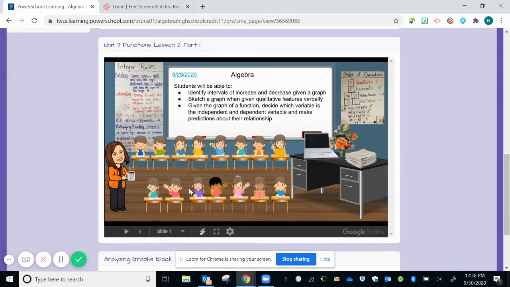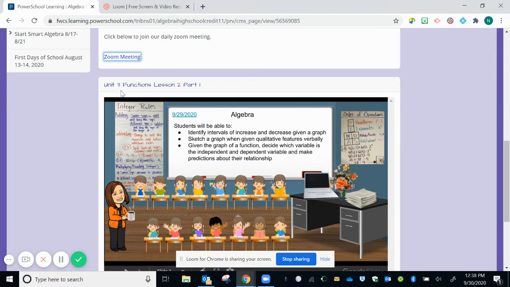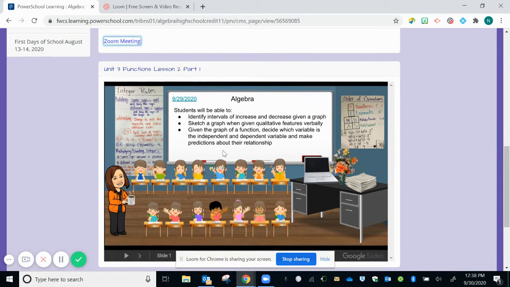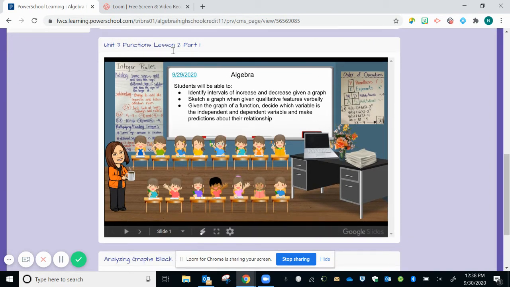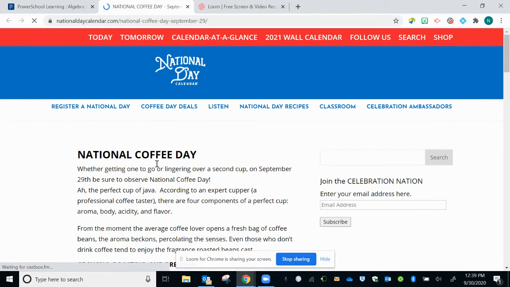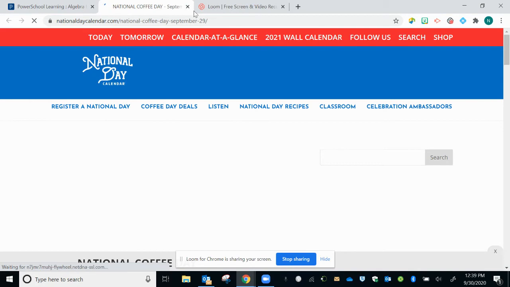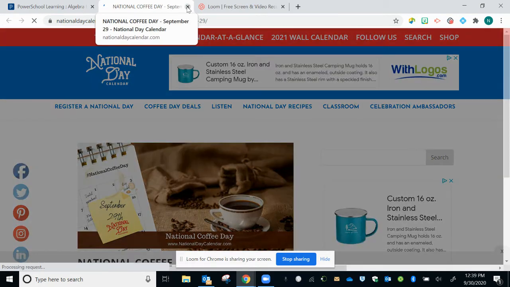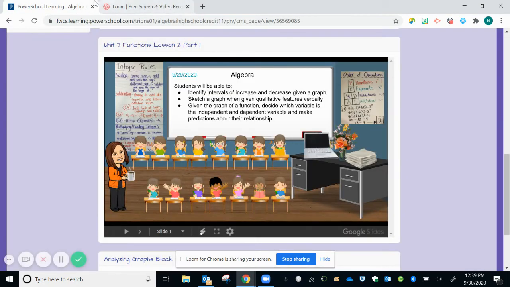Underneath of that is the content for our classroom. So again, we're in Unit 3 Functions. This is the second lesson. Each lesson is going to start by giving you the skills that we're going to be learning today. Also the date. If you click on that, we'll give you the national day. So today is National Coffee Day. My personal favorite. Actually, it was yesterday. And then you can click out of that. That's just for fun.